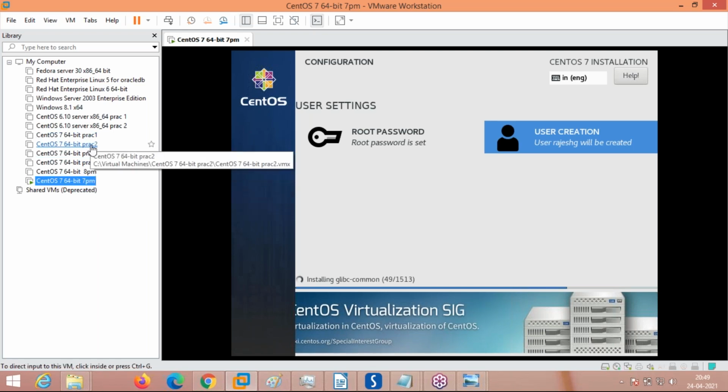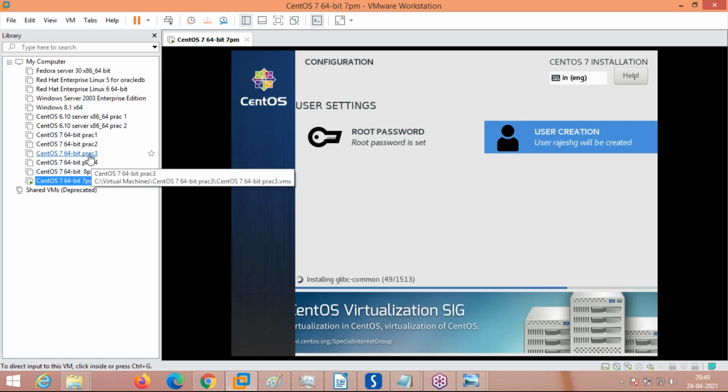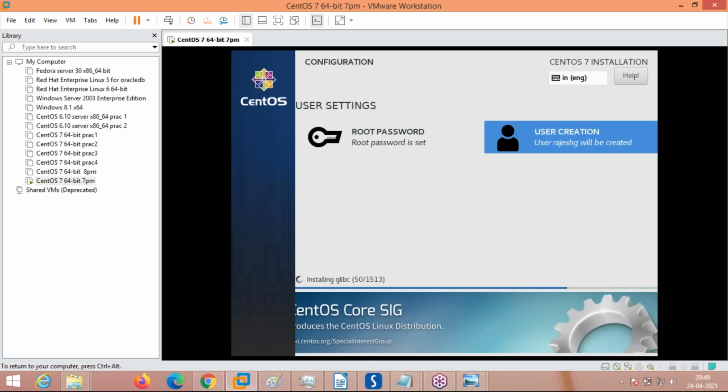Here see, I have practice 1, practice 2, practice 3. You can see here, I'm highlighting. Suppose this specific operating system is installed. Suppose you have set up and installed everything. Suddenly you want to reinstall the same kind of operating system, multiple times. It means you want the same thing, but you don't need to go through the same installation process again.